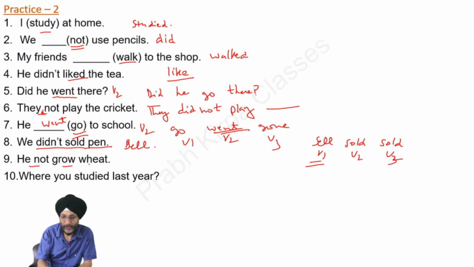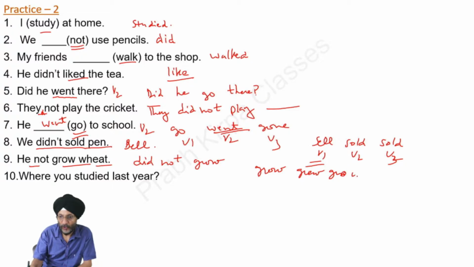He not grow wheat. He did not grow. The verb remains the same: grow, grew, grown. This is the first form, this is the second form, this is the third form. We have to use the first form of the verb in case of a negative sentence. He did not grow wheat.